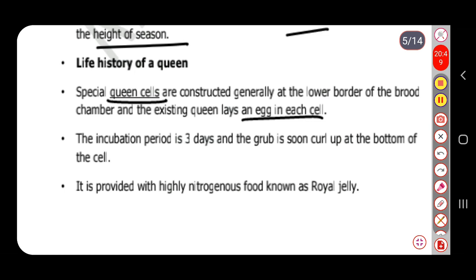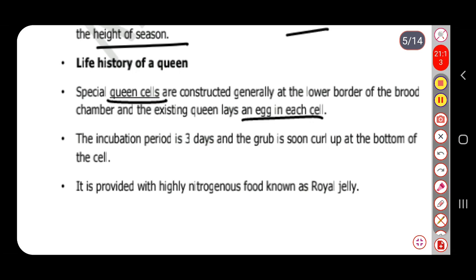We already discussed that within a single cell the queen will lay her egg, and again honey will be stored within a single cell. So special queen cells are constructed by the workers at the lower border of the brood chamber, where the existing queen will lay the eggs.